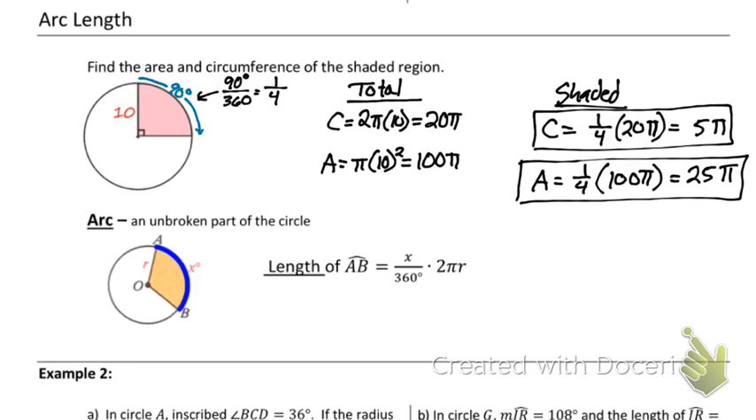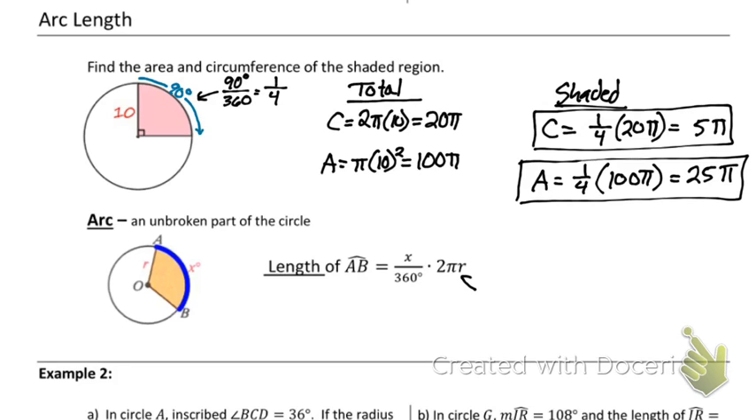This is the arc of an unbroken part of the circle. Remember, that is basically the circumference of part of your circle. The length is our circumference formula times how much percent of the circle I'm talking about. So we first calculate our circumference, and then we multiply it by 1/4, or by whatever fraction we come up with, and that is the degree measure of that arc divided by 360. That'll give me the percent of the circle that we're talking about.